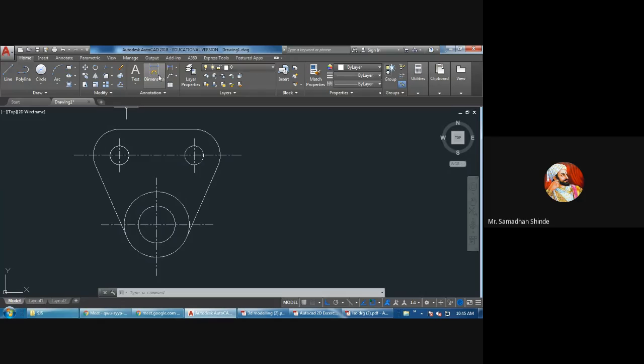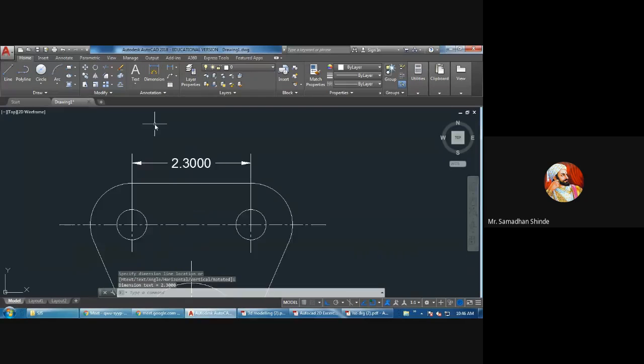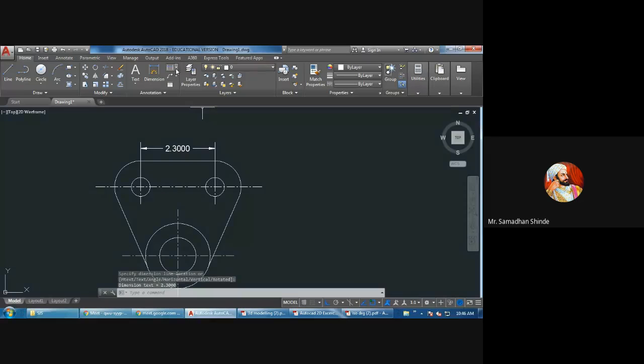Okay, and finally you can give simple dimensions. You can give all dimensions here. Annotation means dimensions, in the workspace we have selected, Drafting and Annotation. So in annotation, you can select all dimensions. Suppose you want to give a linear dimension, this to this, so you can select and see how much it is, 2.3. Then radius, or diameter, whatever. So all dimensions you can do, there is no question.